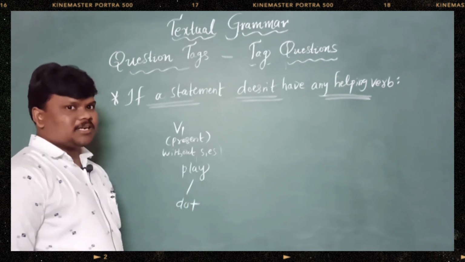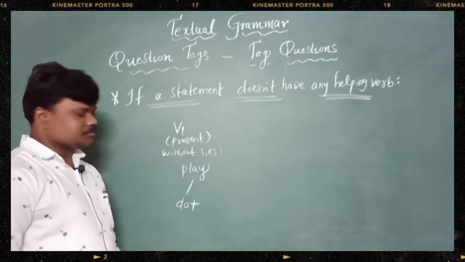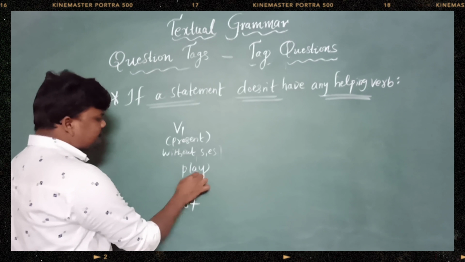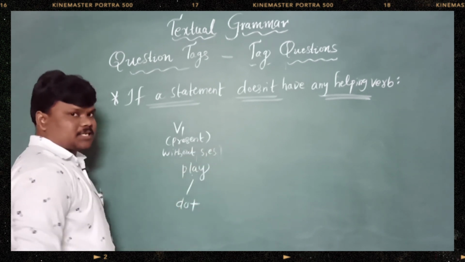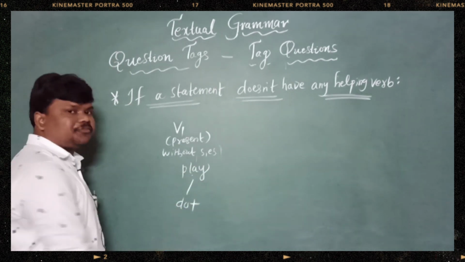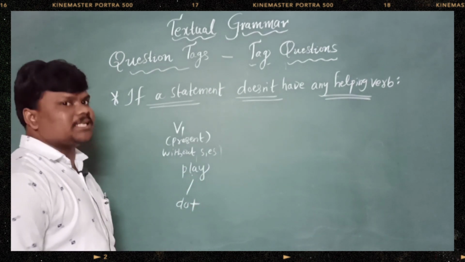Spirits like demon spirits, devils, which are hiding in the main verb, right? If there is a V1 without S or ES, do is hiding in that. So we need to take the help of do if there isn't any helping verb in the sentence.